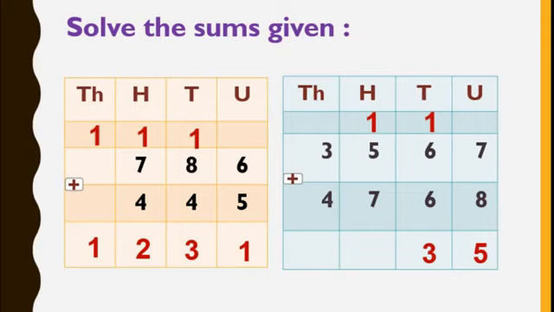In the hundreds column, 1 plus 5 plus 7 is nothing but again 13. So 3 will remain in the hundreds place and 1 will move to the thousands place. So 1 plus 3 plus 4 is equal to 8. So the answer is 8335. Correct? This type of sums we did in the last lecture.